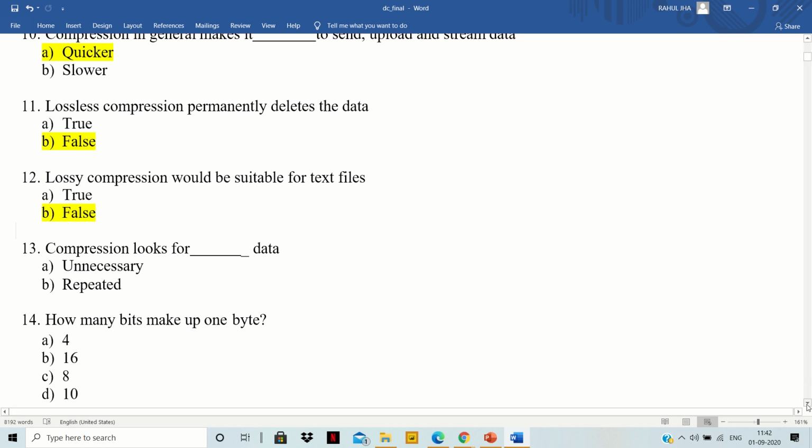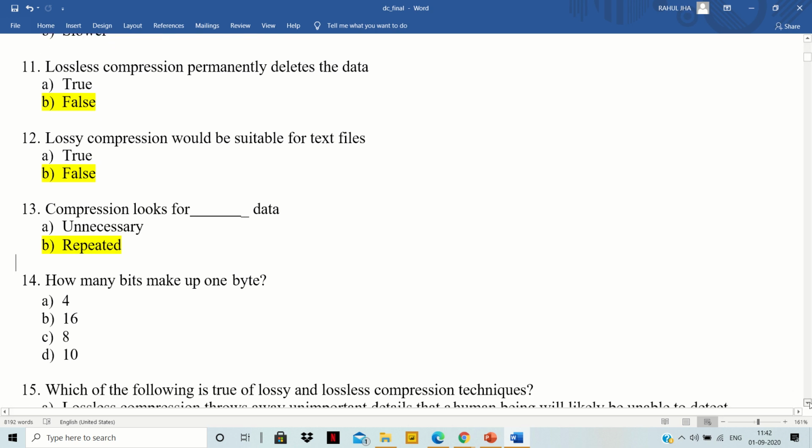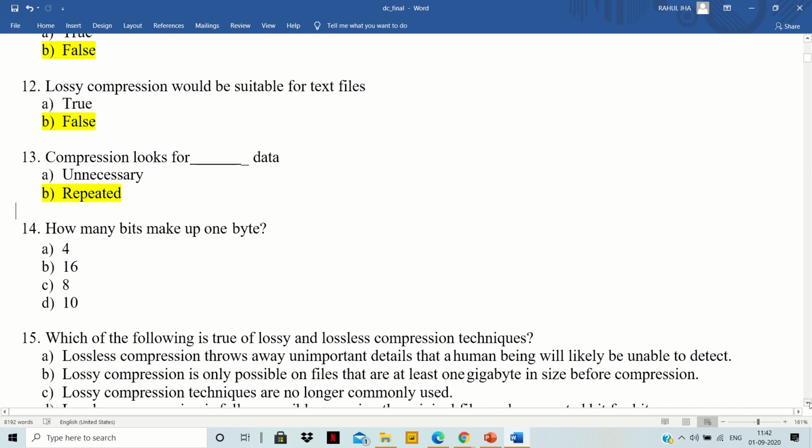Compression looks for dash data. Our options are A, unnecessary, and B, repeated. Compression looks for repeated data. So the right answer will be B, which is repeated data. How many bits make up one byte? It is a very important question, and especially if you are not from a computer science branch, you should know that 1 byte is equal to 8 bits. So the right answer will be C.